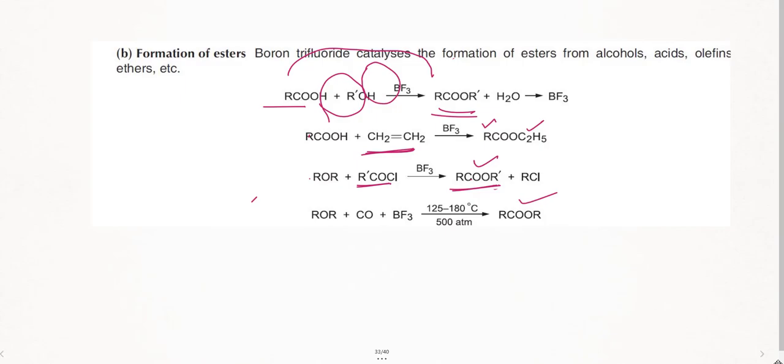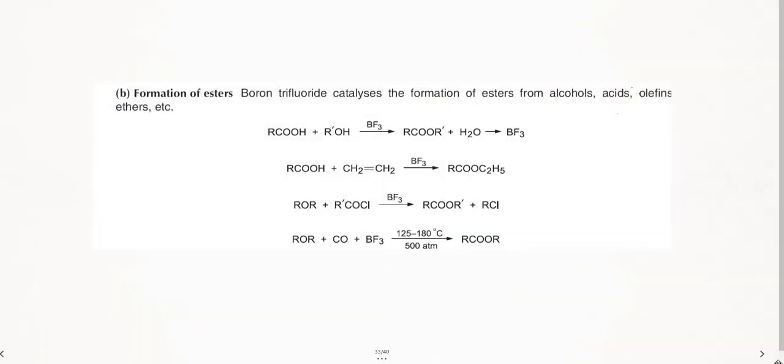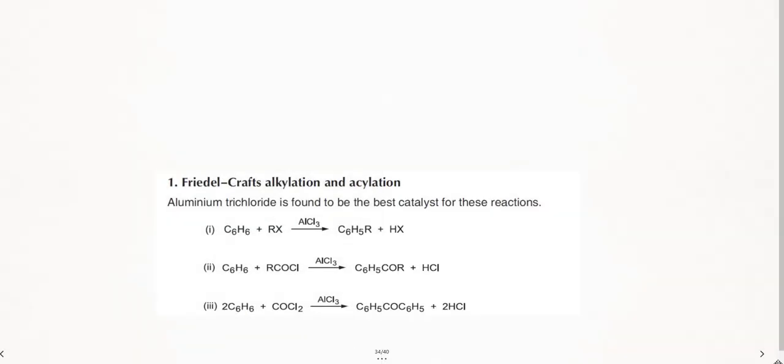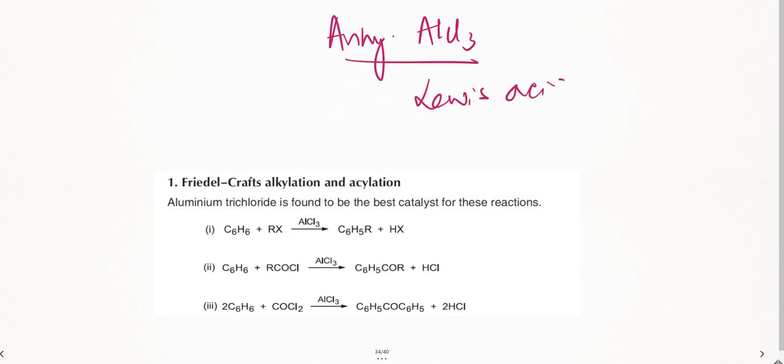Right. So let us go with the next example of BF3. Okay, this is the same slide. Right. So next thing is anhydrous AlCl3, one more electron deficient compound which acts as a Lewis acid. So here I've already shown you I can convert benzene to alkyl benzene, benzene to acyl benzene, benzene to, this is an important reaction with phosgene.